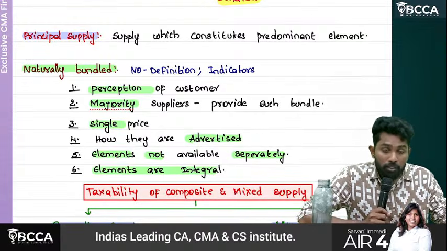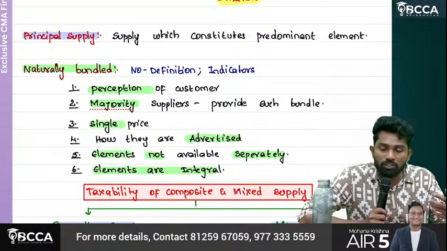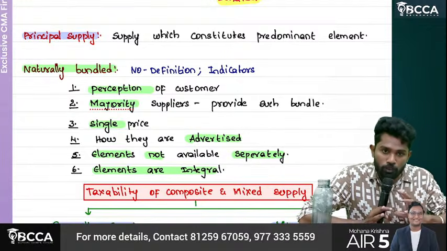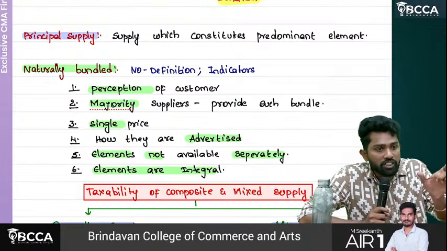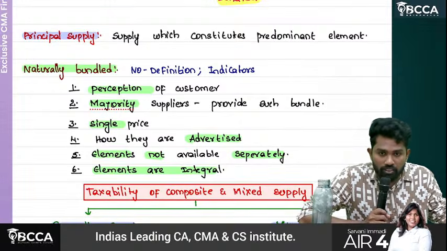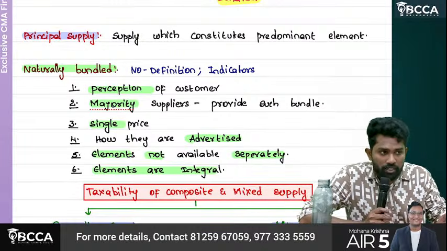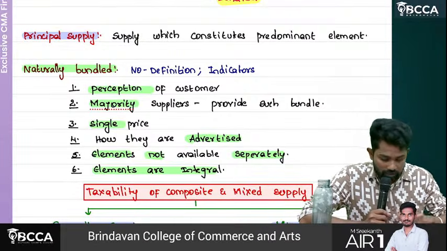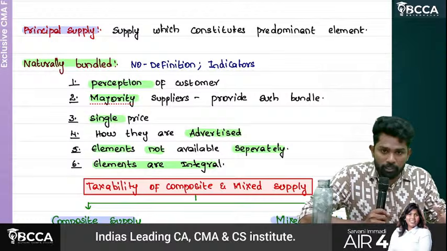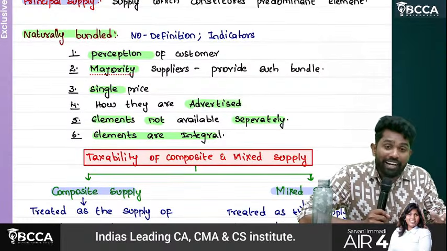Like what? Perception of customer. How customer will perceive them, as a group, he'll expect, or else individually is expecting. Second one, how majority of suppliers provide them, whether they do as a bundle or separately they sell. Third one, price, how they have been priced. Fourth one, how they are advertised.